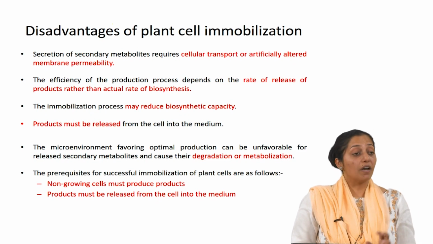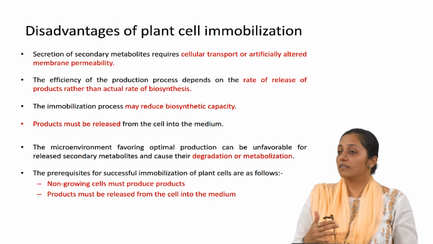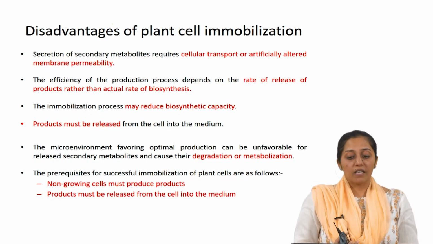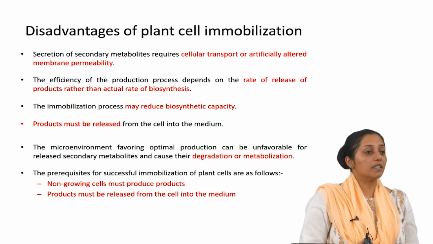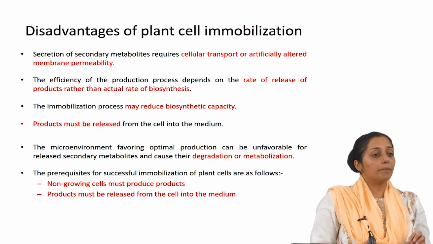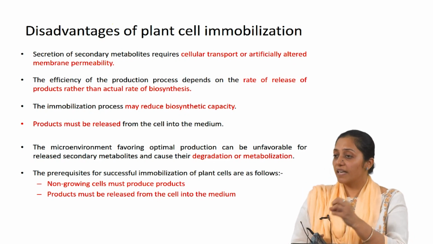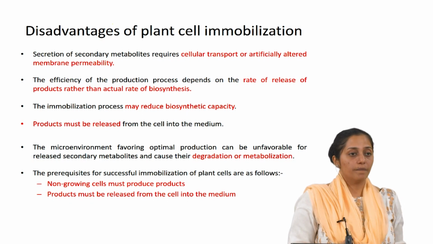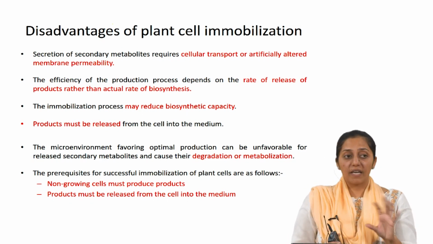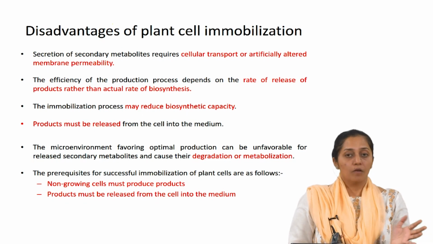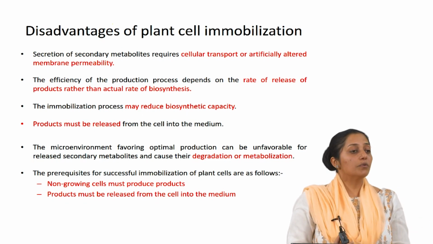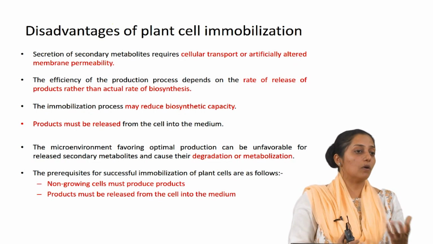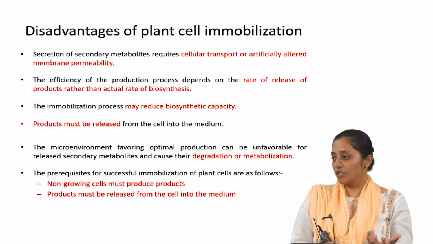So, what are the disadvantages? Apart from all these advantages, there are certain disadvantages also associated. There can be cellular transport limitations or artificially altered membrane permeability. You need to ensure that the secondary metabolites come out, because the process will be successful only if the product comes out, which needs the membrane to be permeable for the product. So, you need to alter the permeability of the membrane, which may need to work around the kind of immobilization which you would use.